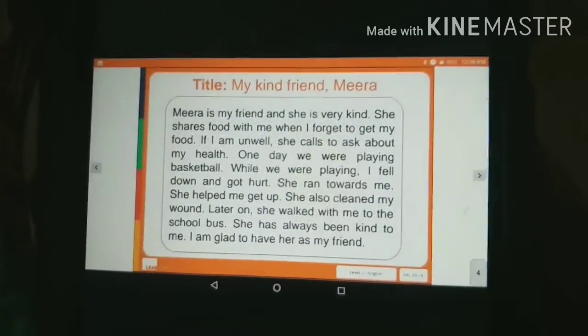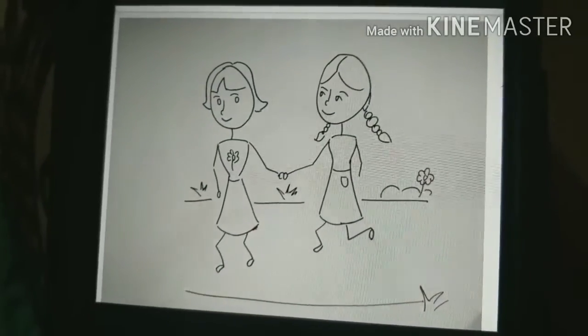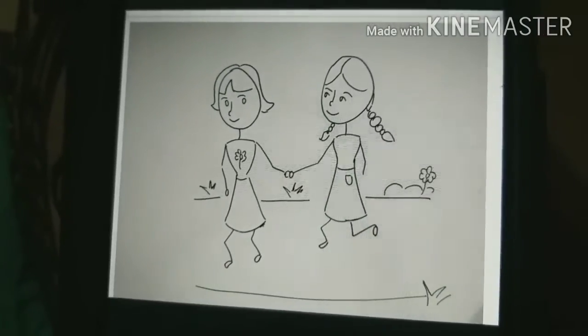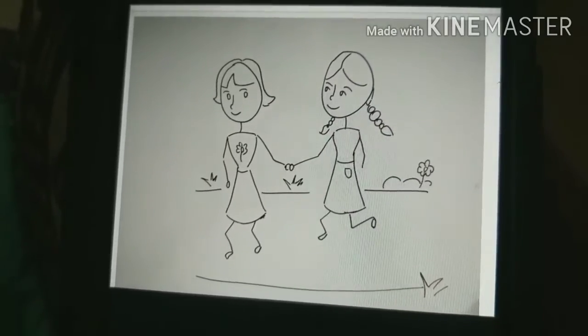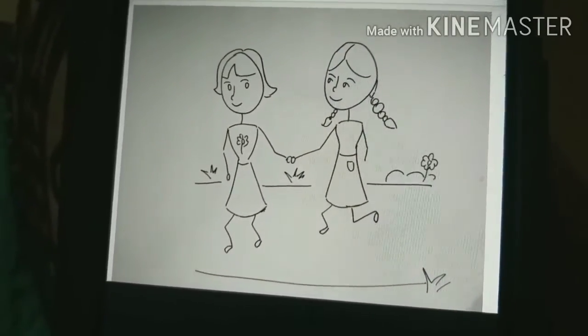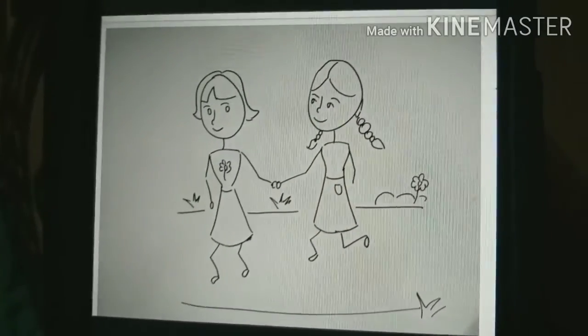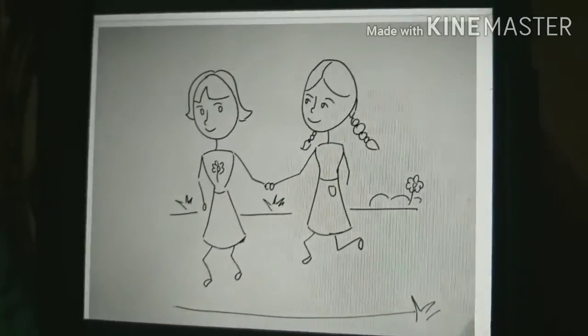Now we will add more details to our paragraph. We will try to draw one diagram to make it more attractive. So this is a sample drawing that I have prepared. There are two girls holding hands with each other. It shows how Meera and you, or we can say the friends, are so closely attached to each other.